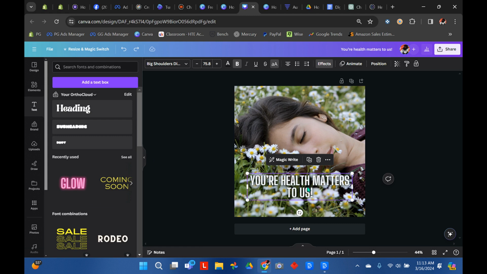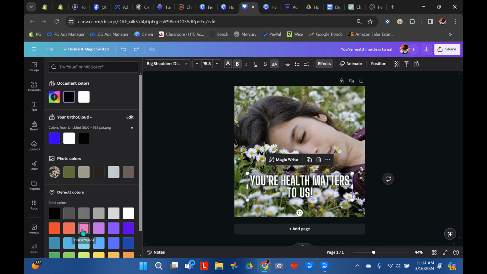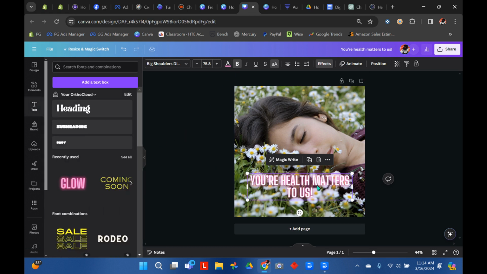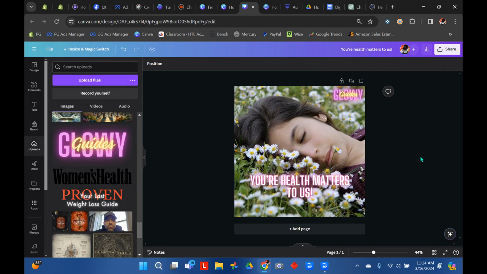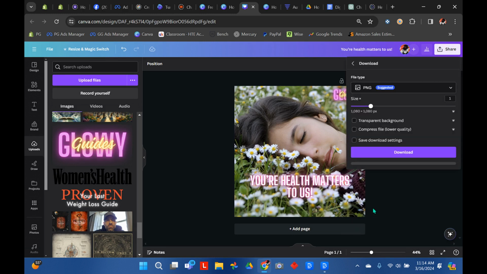And you could even change the color, or I could have left it the one that they had. So we'll actually go ahead and do that. Put it back, something like that, because that matches a little better. There you go. Your health matters to us. And then take and put in your logo. And there you go. There's a good post. That'll get some follows, hopefully, or some likes. It's just warming up the audience. So then we go up here, click share, download.